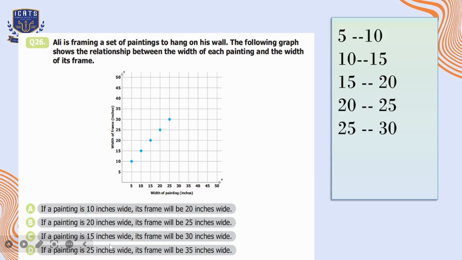Option C is if a painting is 15 inches wide, its frame will be 30 inches wide, which is wrong because for a 15 inches wide painting, the frame is 20 inches wide. Option D is if a painting is 25 inches wide, its frame will be 35 inches wide. That is again wrong. So option B is the only correct option here.